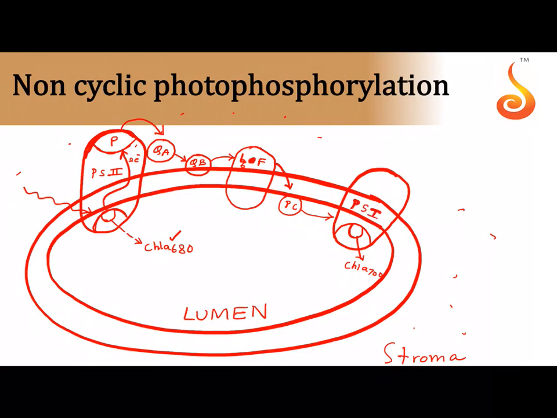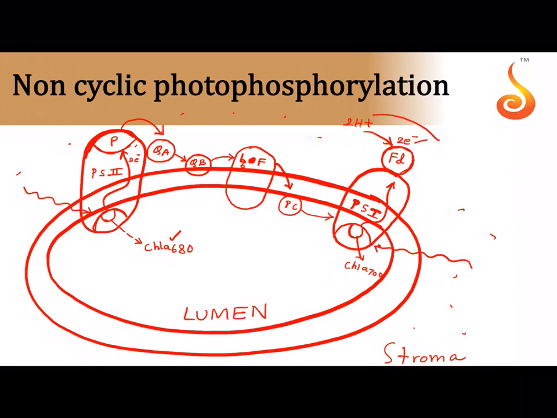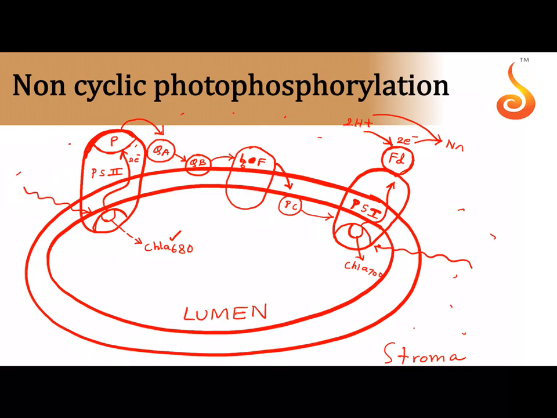It is PS1. And then finally, again light has to fall onto this, and then the electron is passed on to one of the last electron acceptors, that is ferredoxin, which will pick up 2 protons from the stroma, and it will add the 2 protons and 2 electrons both to a molecule called NADP plus, which gets reduced into NADPH. This much we had learnt.